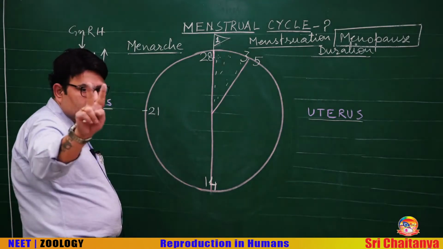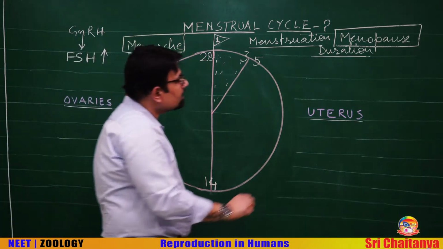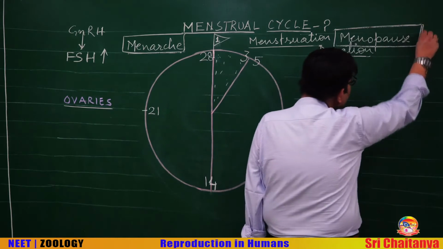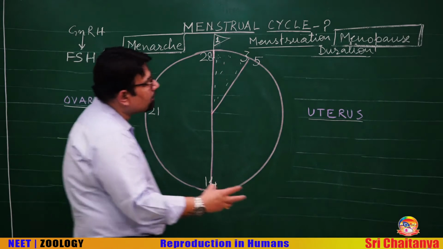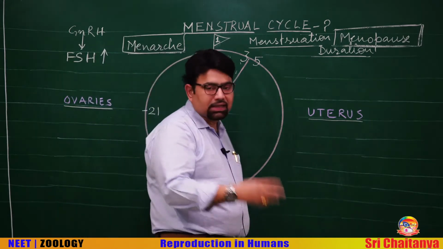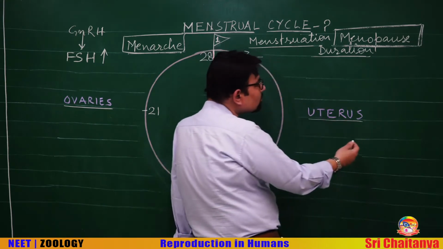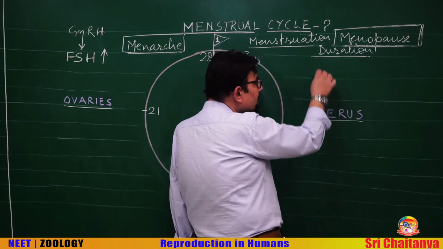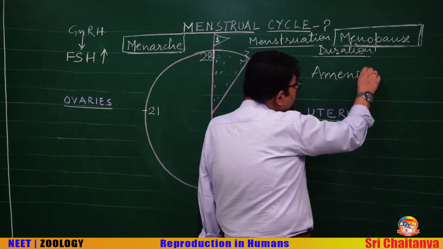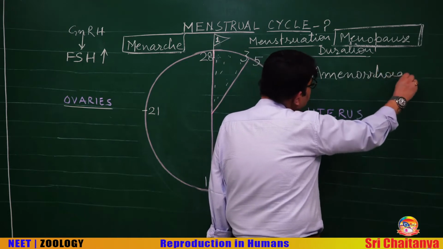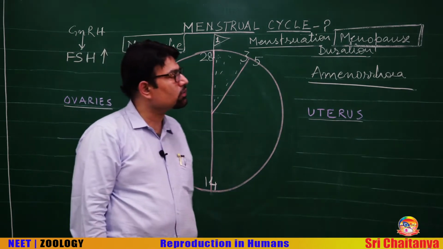You have learned here two terms. Number one is menarche, the first menstruation, and the permanent cessation of menstrual cycle is menopause. There is also some temporary cessation of menstrual cycle that occurs during pregnancy. So, temporary cessation of menstrual cycle is known as amenorrhea. Amenorrhea is the temporary cessation of menstrual cycle.